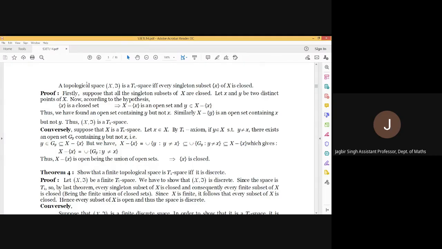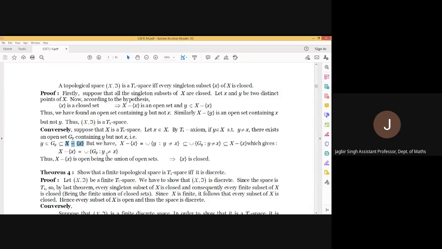So X minus {x} will be the union of all those members which are not equal to x, and it will be contained in the union of all such open sets, and all these are contained in X minus {x}. So from this we can say that X minus {x} is the union of all these open sets, and the arbitrary union of open sets is open. Therefore X minus {x} is an open set. Hence singleton {x} is a closed set.